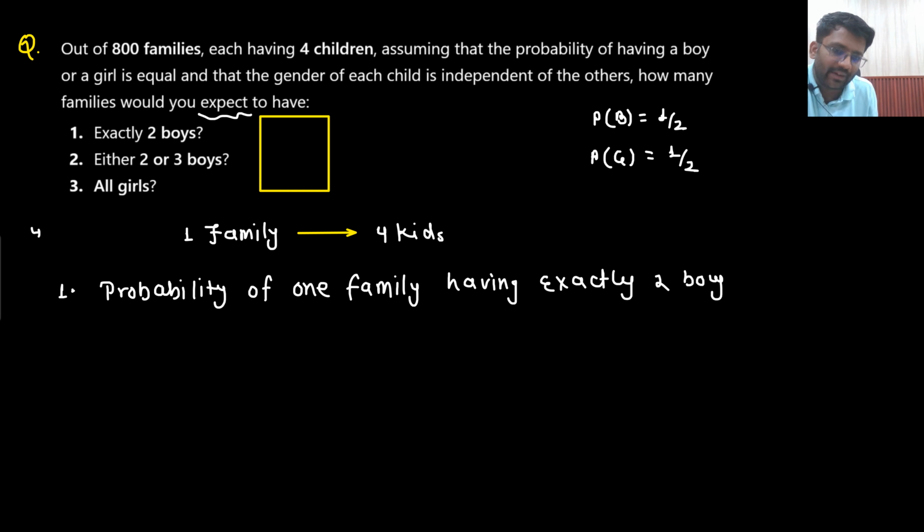What are the chances that one family will be having exactly 2 boys? How many odds are there?